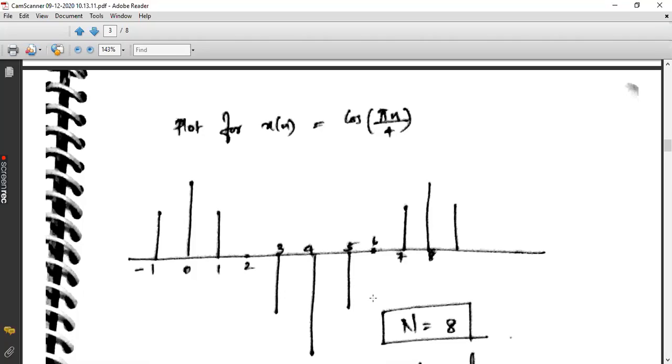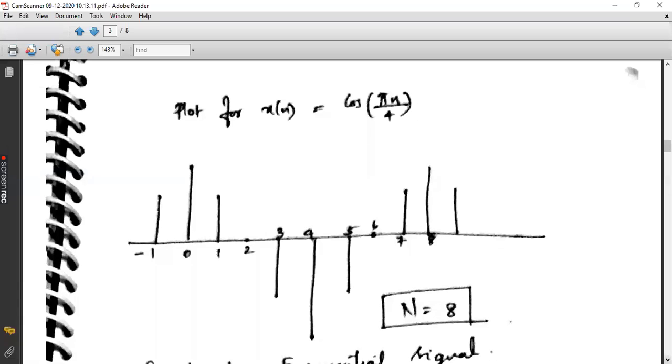To calculate the time period, we should be able to track the starting of the signal. Here at n equal to -1, you are having this amplitude. The same amplitude we are getting only at n equal to 7, and from there this entire pattern is going to be repeated starting from 7 onwards. So we can consider the fundamental time period from -1 to 7, that is nothing but 8. If you count from -1 to 7, the entire duration is 8 seconds. So the total fundamental time period of the given signal is 8.